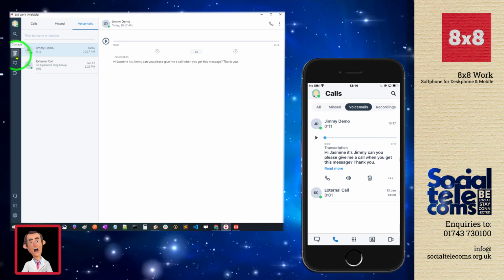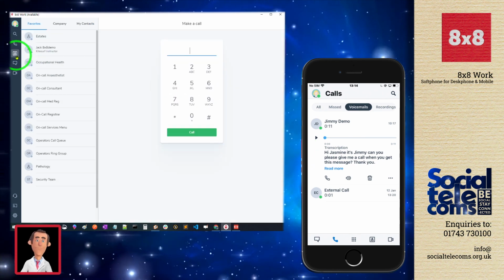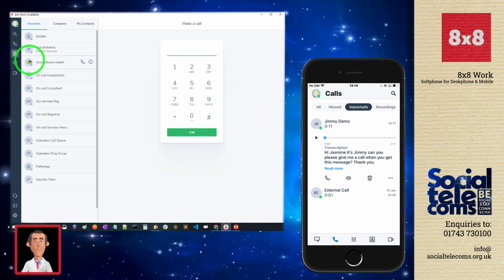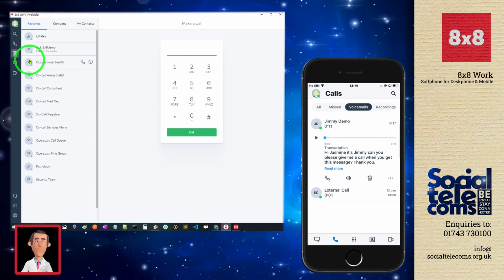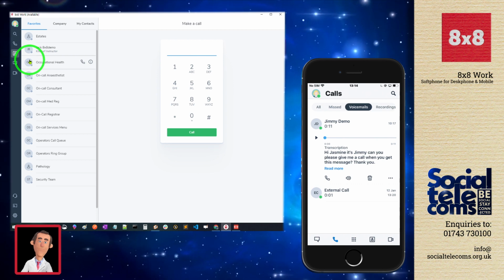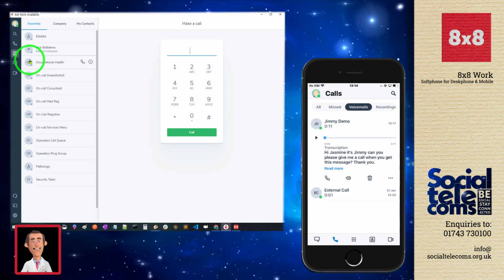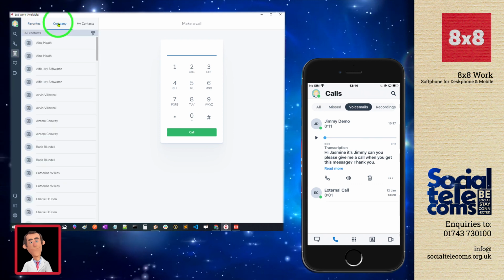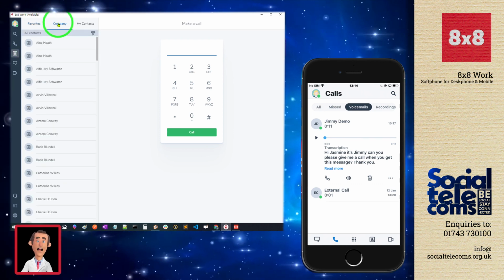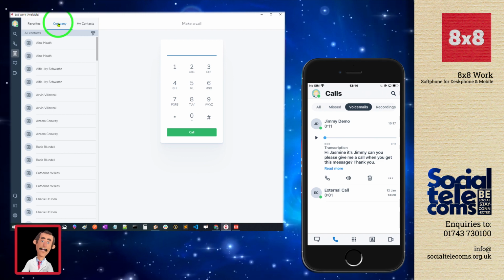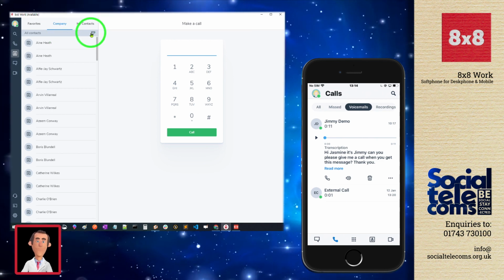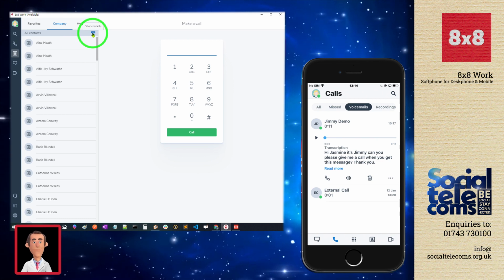Moving down on the desktop application into the contacts area. So there's 3 areas for contacts. You get favorites. So users can select favorites and they're commonly contacted people. They can add them into the favorites area of the application. Company contacts are formed from any 8x8 user on the platform. So this is where a full company directory is available. And again, we can search and we can filter this if we need to as well.